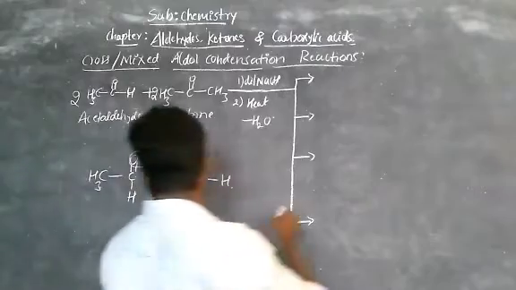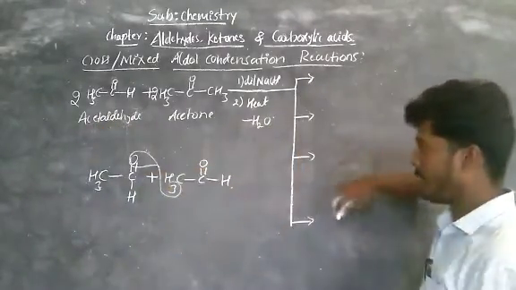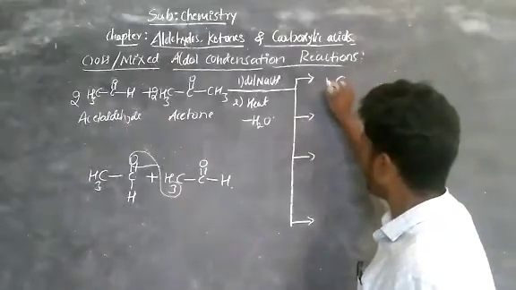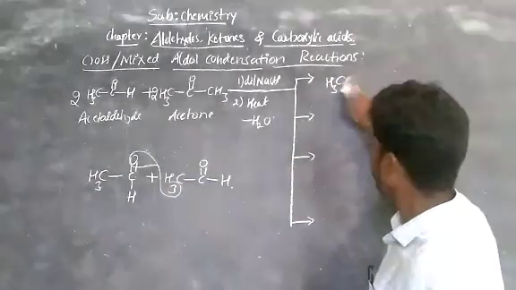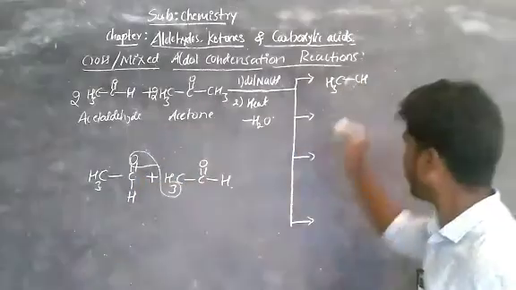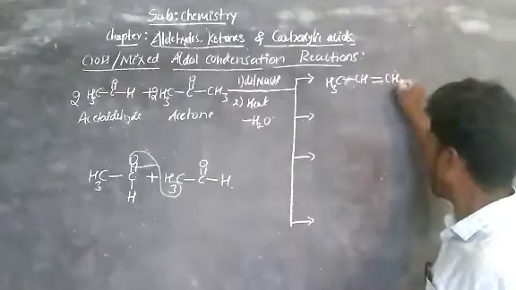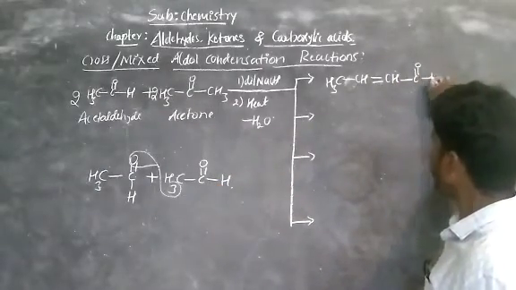We are taking only two aldehydes. That is CH3, CH, double bond with CH, bond, remaining is C double bond O, H. This is the first case, right?